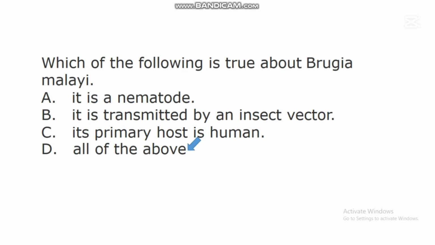All of the above. There is an organism called Brugia malayi. Research has shown that this organism is one of the nematodes that affect humans, and this nematode is transmitted by an insect vector. This Brugia malayi is a nematode and its primary host is human. The primary host of this nematode called Brugia malayi is human beings. All these things are facts about this nematode.